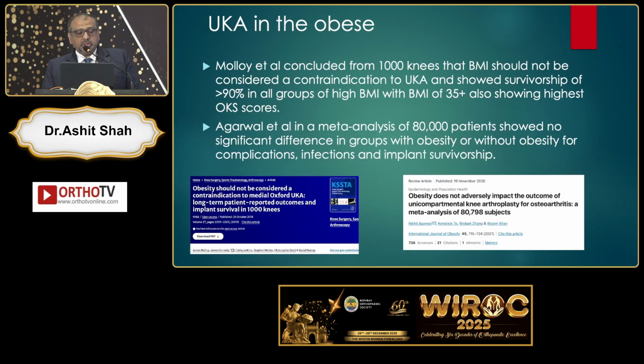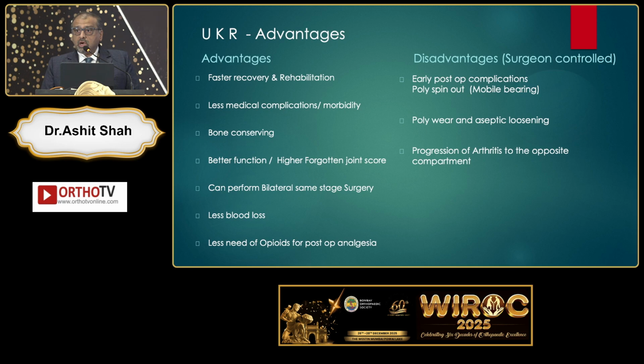So UKA in obese, again 2 major publications, and one of them is from the Oxford group, says high BMI has absolutely no role in adverse outcome in UKA. So what are the advantages of UKA? Faster recovery and rehabilitation, less medical complications, bone conserving surgery, better function, and higher forgotten joint score. We all need it. We can perform bilateral same stage surgery, less blood loss, less need of opioids for post-op analgesia.